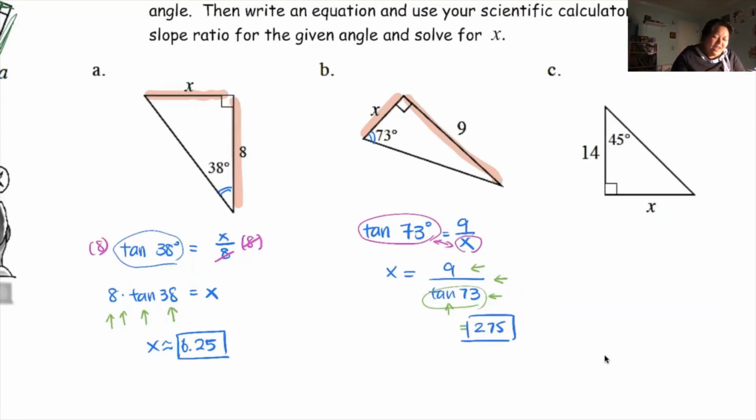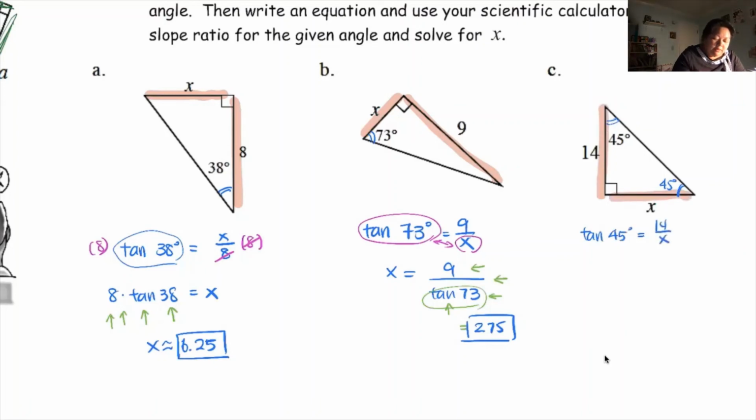Okay. All right. Last one here, you have 45 degrees here. If you want, you could solve for this one and say, hey, this is also 45 degrees. So you can use either way. It really doesn't matter. And if you know already the answer, don't steal my thunder, you know what to do. But if you take a look at this 45 degrees, you will see that if I set up a tangent of 45 degrees and I have my rise over run, so I have 14 over x.